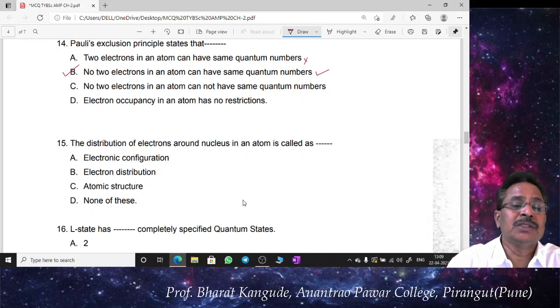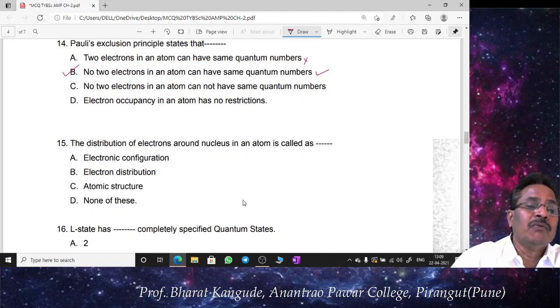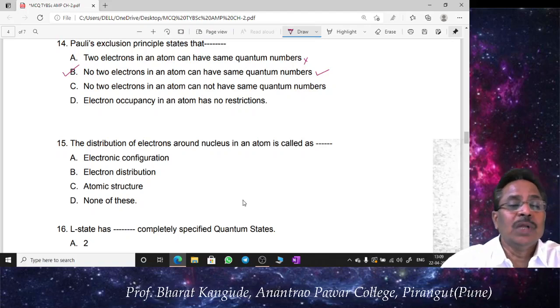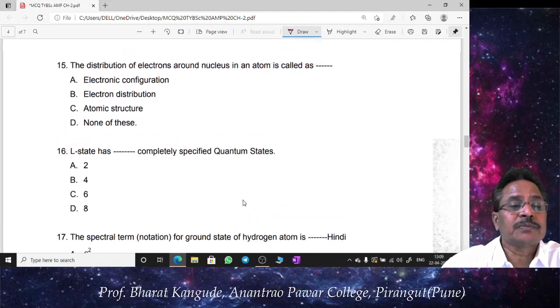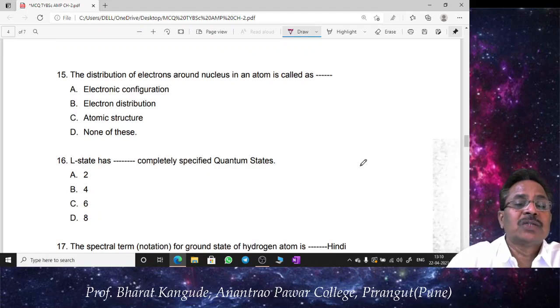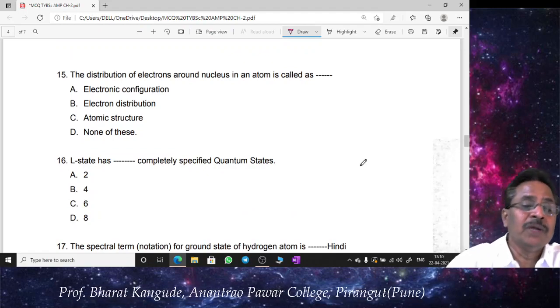So this statement is again misleading. So the correct option of question number 14 is B, that no two electrons in an atom can have the same quantum numbers. Question 15: the distribution of electrons around the nucleus in an atom is called as, this again is a straightforward definition.